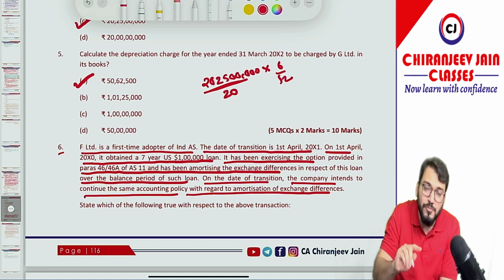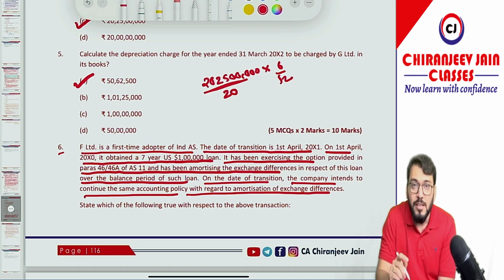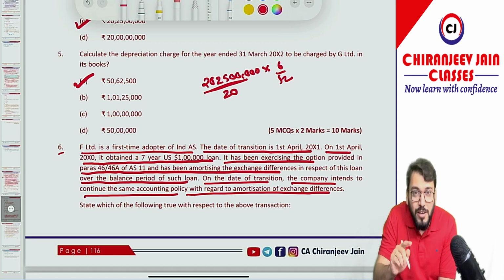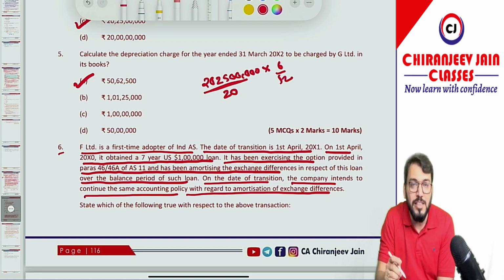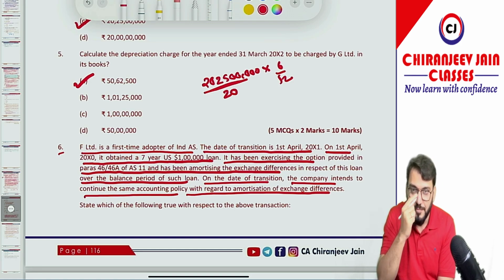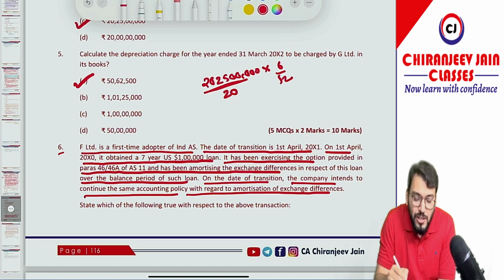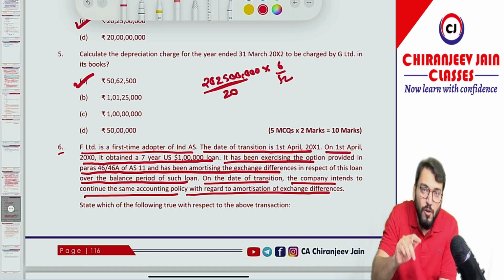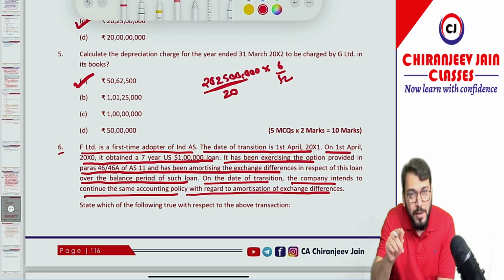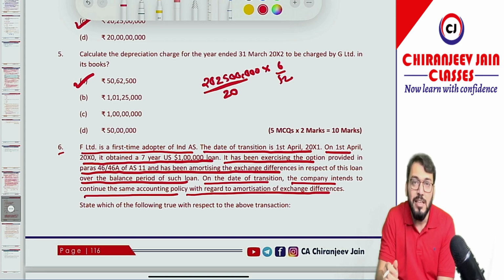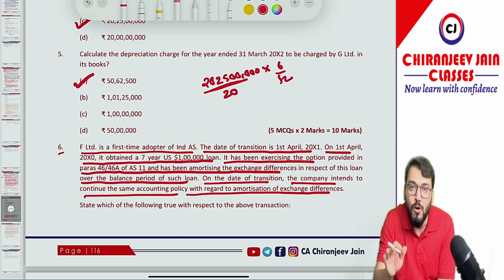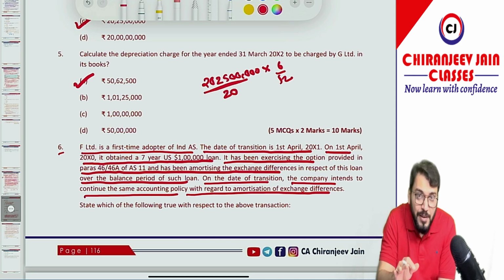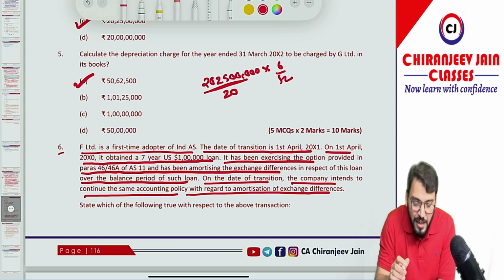So as per the exemption given under Ind AS 101, some voluntary and mandatory exemptions have been given, if you remember. In this case, an optional, voluntary exemption has been given: if an entity wants to continue paragraph 46/46A of AS 11, they can continue. In that case, Ind AS 21 will not be applicable on such long-term foreign currency monetary items if they avail that exemption. So of course they can continue.